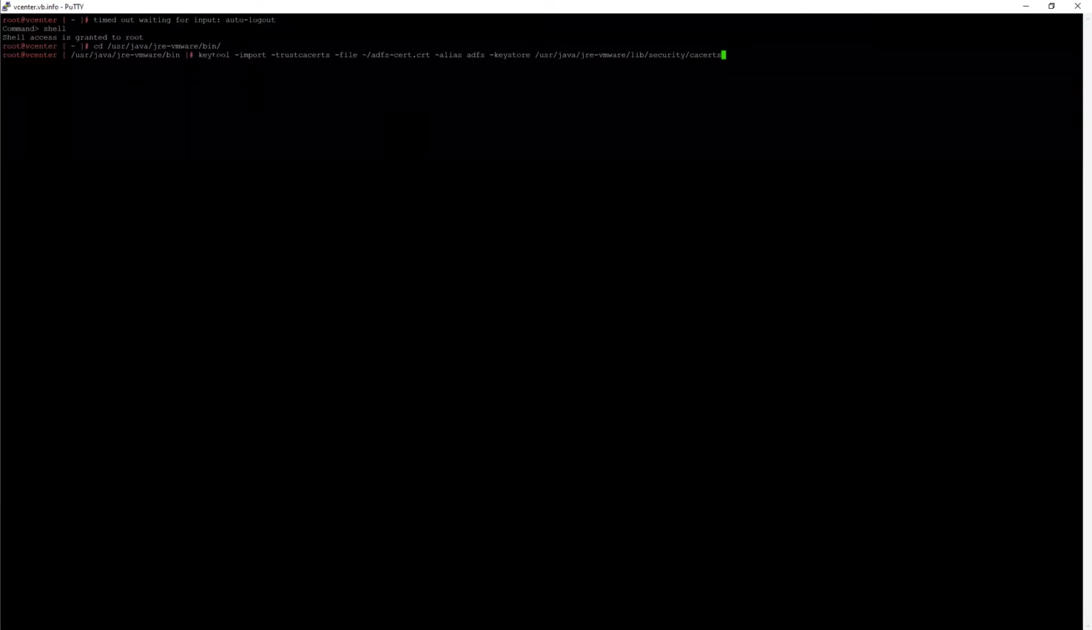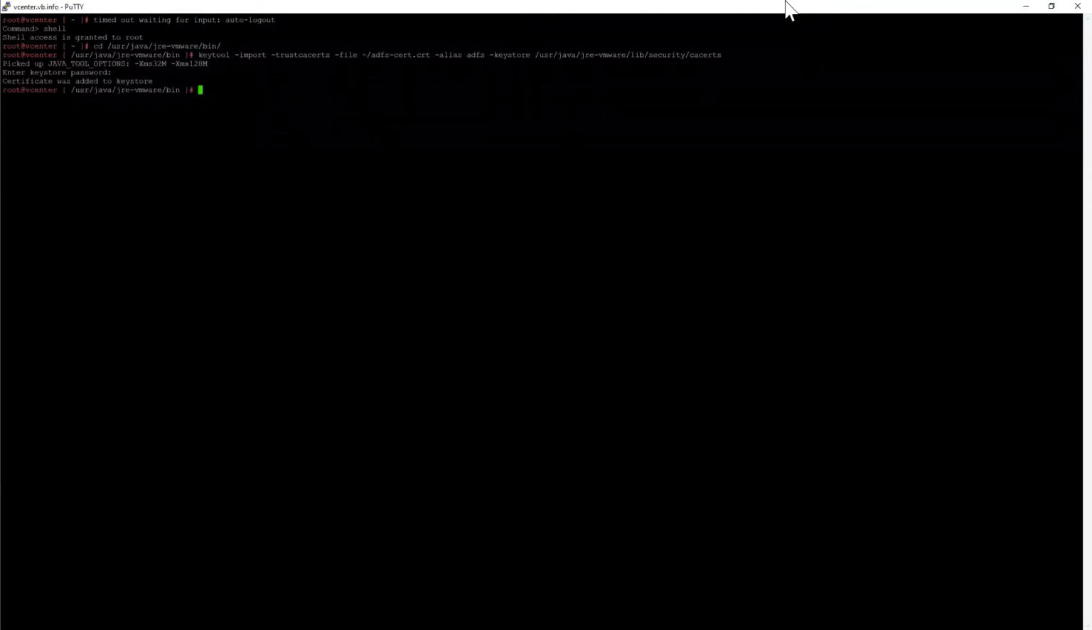And so if we were to walk through this, we can see we're going to use keytool to import a certificate, right? And it's going to go in this trust store. Here's the file, again, adfscert.crt. We're going to give it a name of ADFS, and here's the key store, right? So user Java JRE VMware. You can read it here. And so it's going to ask us for the password to the key store, and we get confirmation that it's there.